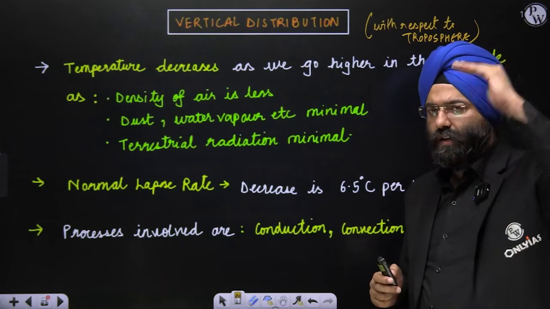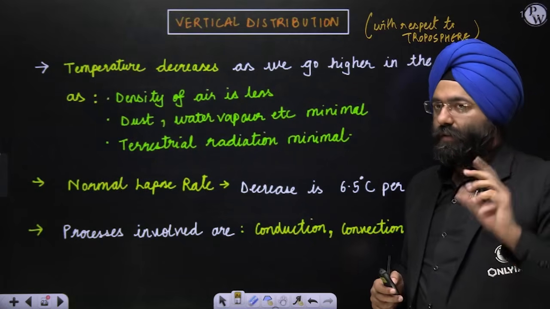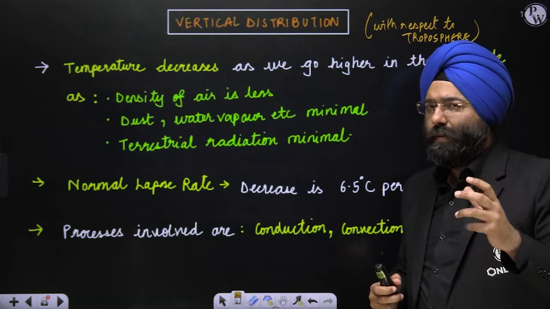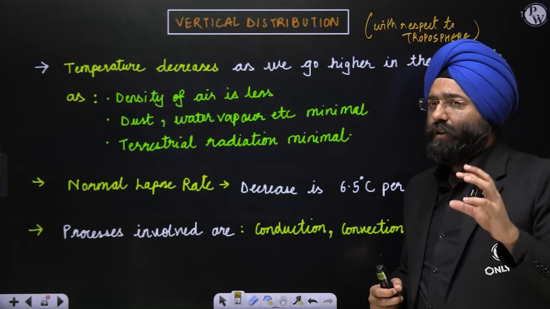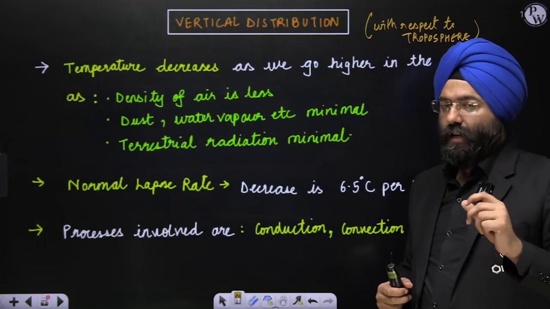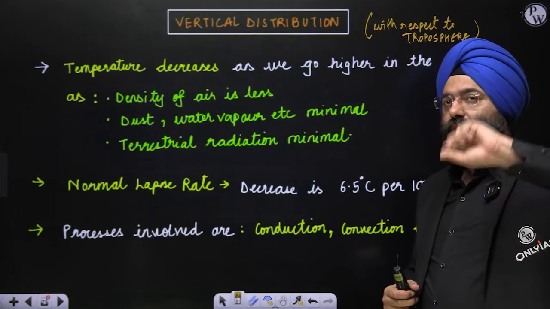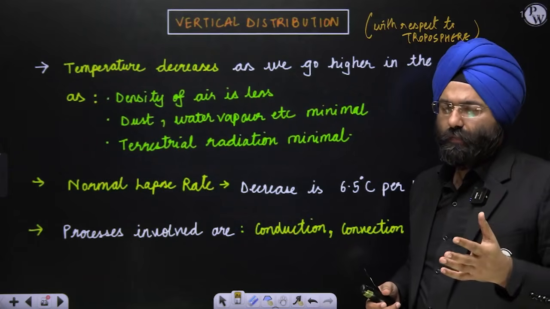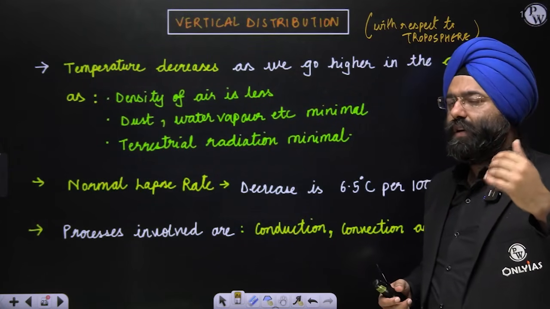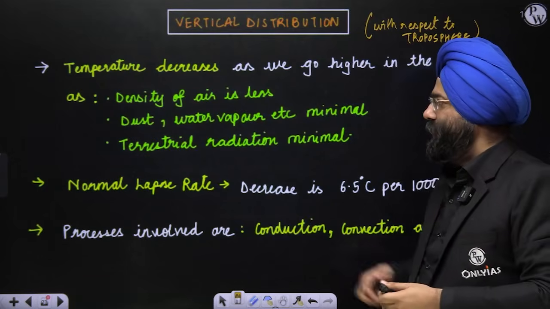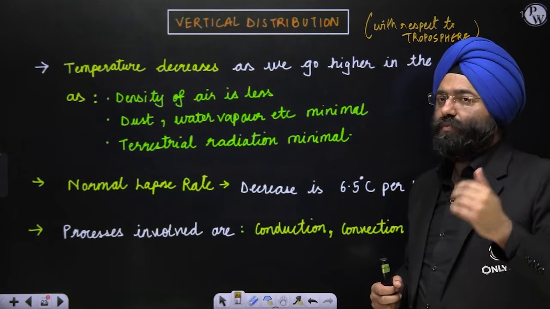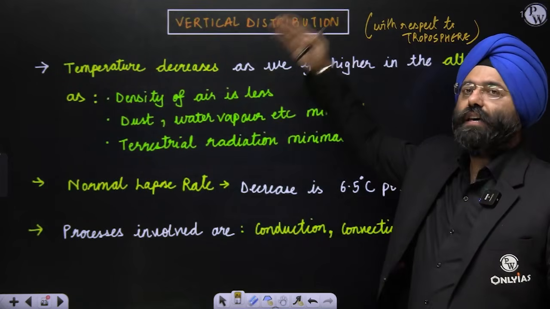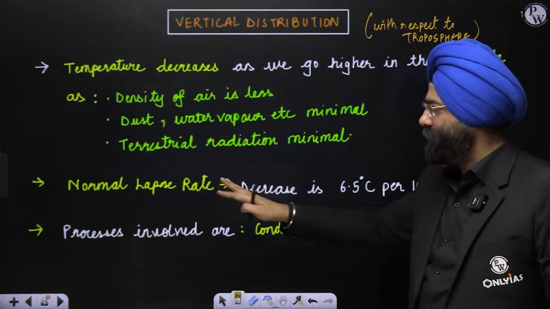Please understand, as you move higher, the density of the air keeps on decreasing, first. Second, dust, water vapor, etc. are of minimal value. Please understand that water vapor especially is a very important factor for absorbing the heat, right? As you move higher, the water vapor is very less or minimal or not even present. That is why in the lower layers it is present, so you realize that temperature is relatively higher. It acts as one of the factors. Next is terrestrial radiation. Now terrestrial radiation is more active in the lower regions. So as you move higher, you will realize that the temperature is going to decrease, and this is the rate that is observed.